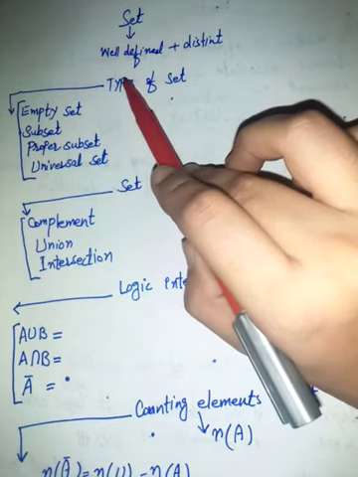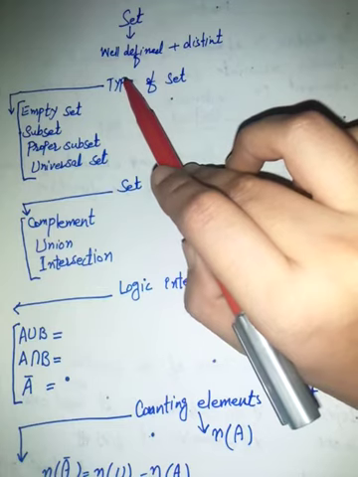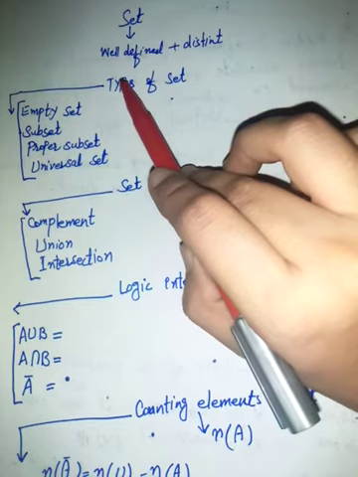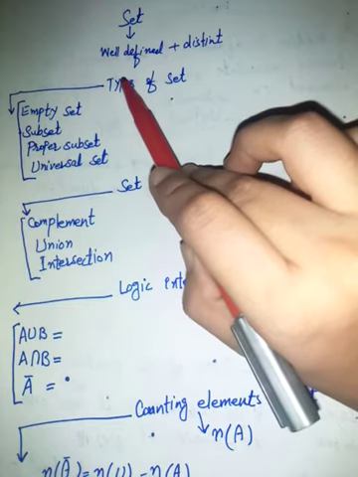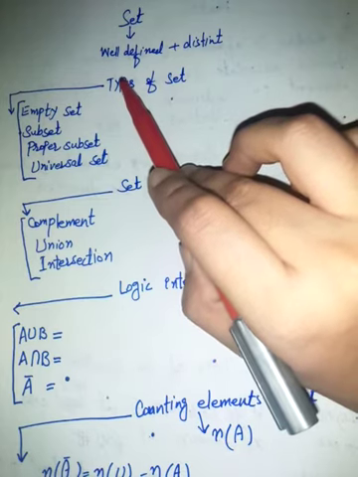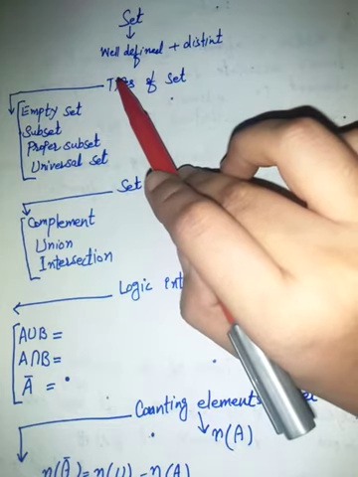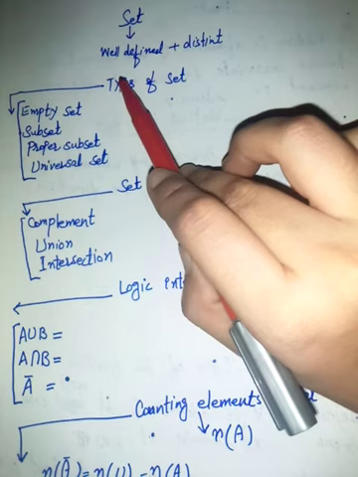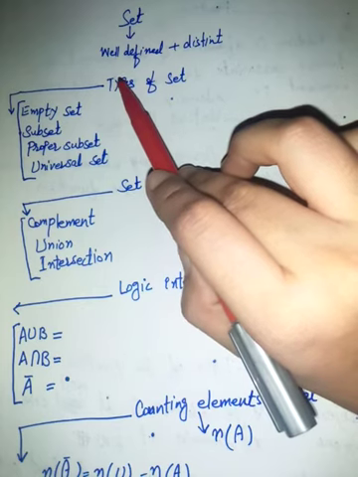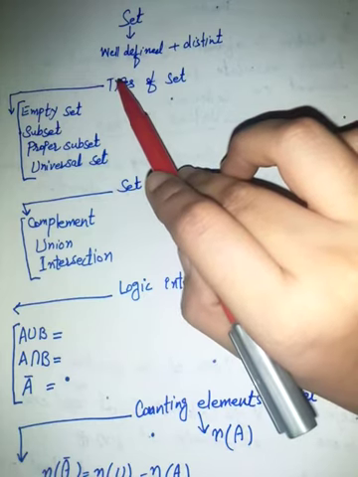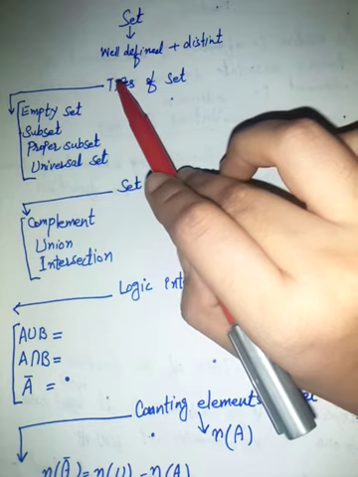Or if you are asked to collect tasty foods, then the word tasty is not well defined. Suppose one dish you may feel is tasty, but the same dish some other person may not feel is tasty. The word tasty is not well defined. It means it is not a set. Or if you are asked to collect the beautiful students in the class, then the word beautiful is not well defined, because the sense of beauty is not the same for everyone. One student may be beautiful for someone, and the same student may not be beautiful for another.